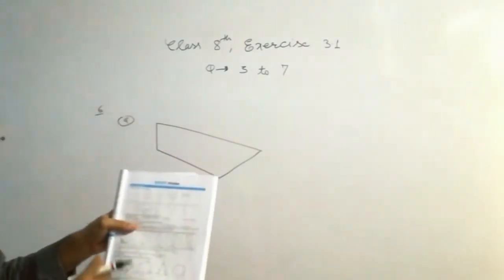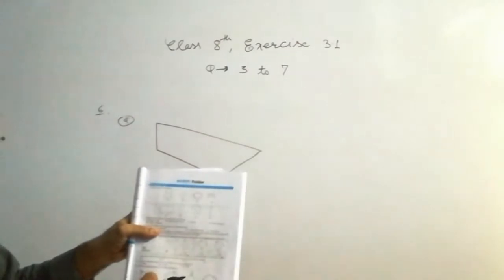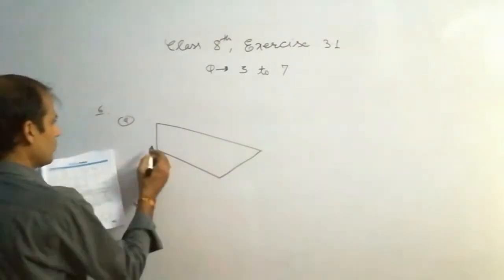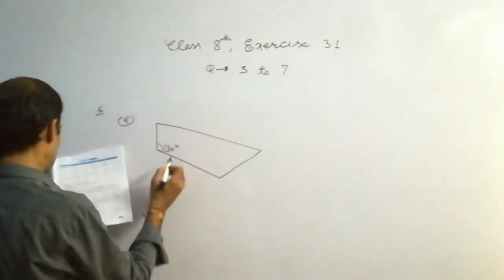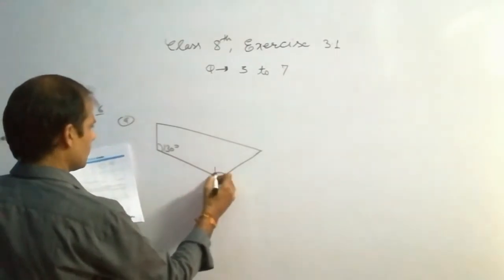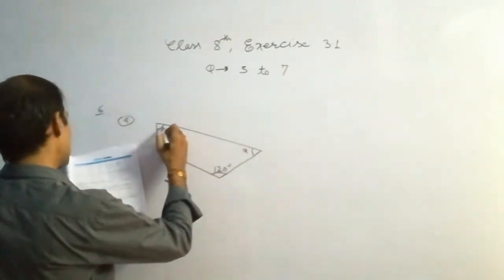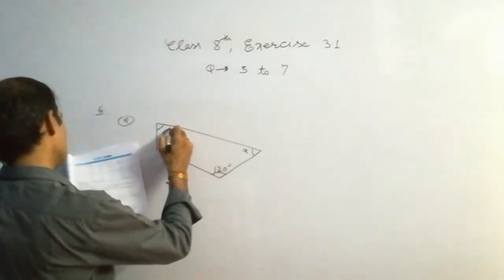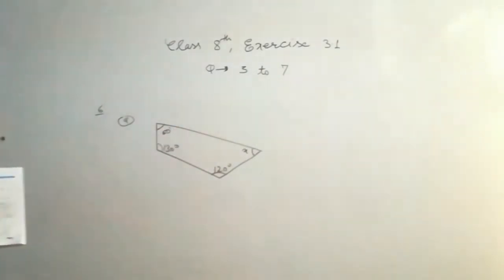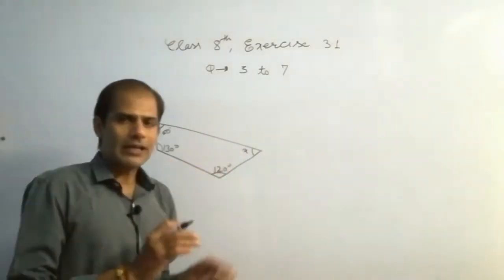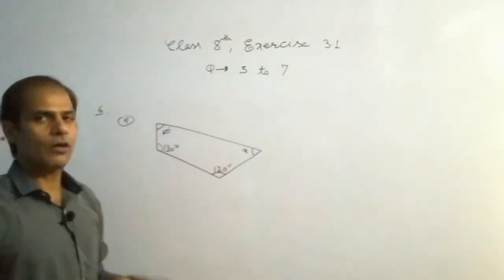You have to draw these diagrams in your fair notebook. So it is 130 degree, 120 degree, x and it is 50 degree: 50, 130, 120 and x. Now to find the value of x we must know the angle sum of this quadrilateral.